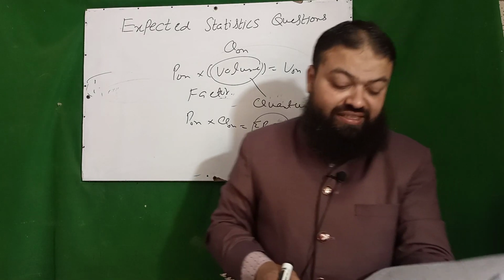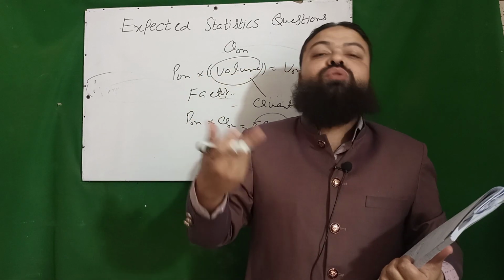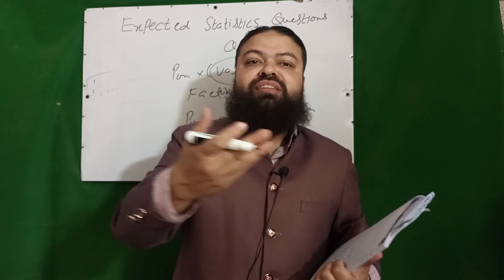The last question of today's lecture is, informal measure of dispersion is range, because it depends upon only two values, two extreme values, maximum minus minimum.